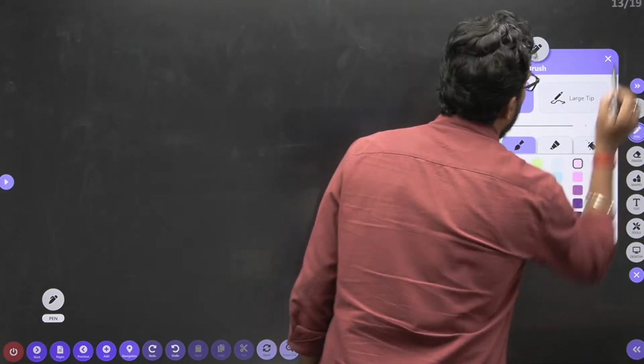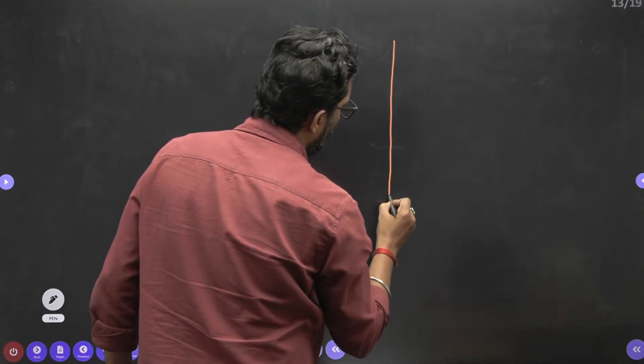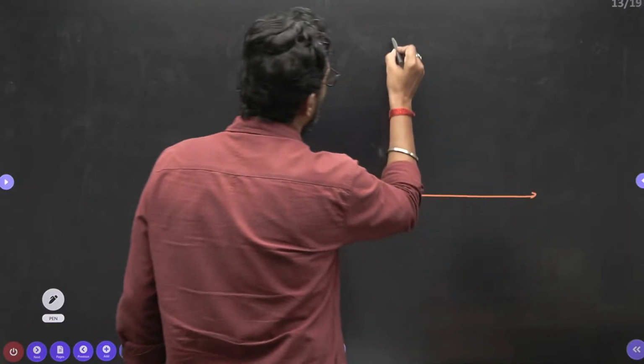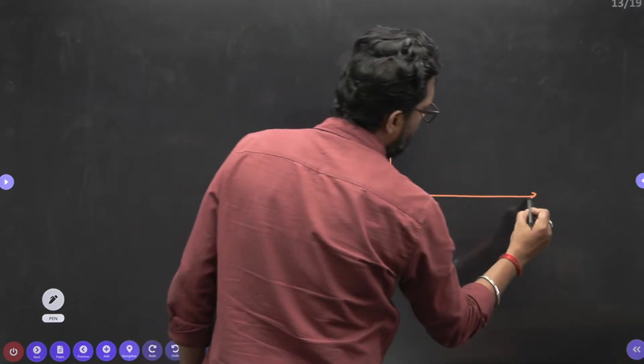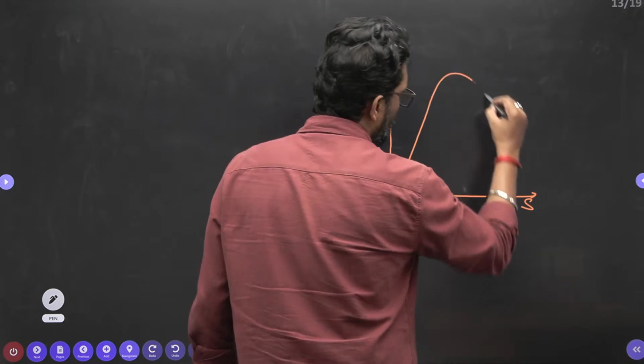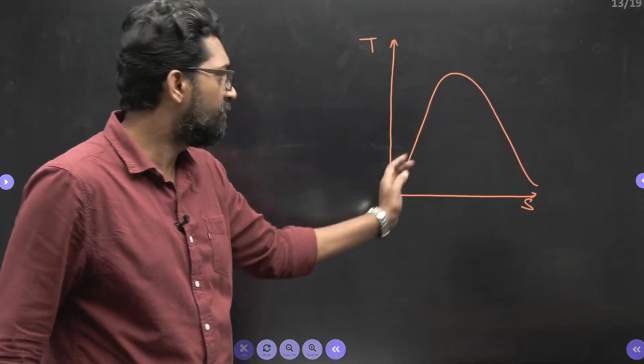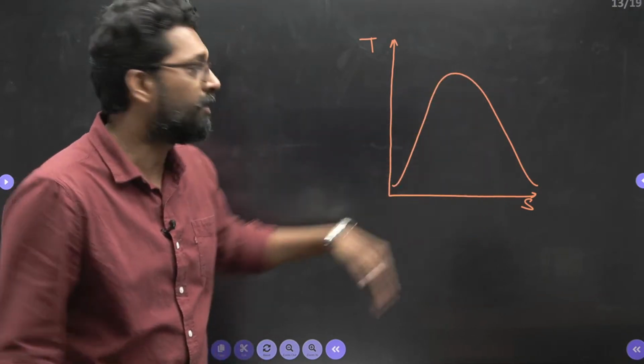Okay. Now my dear, this is your TS diagram, the temperature and entropy diagram. This is the saturation curve, not a vapor curve. This is the saturation curve.